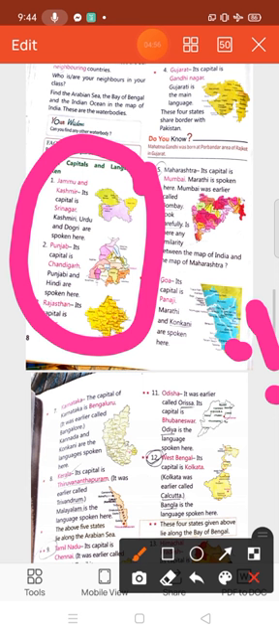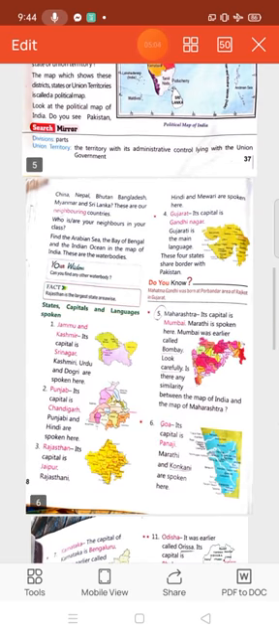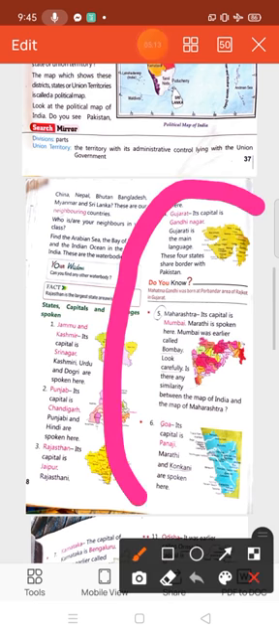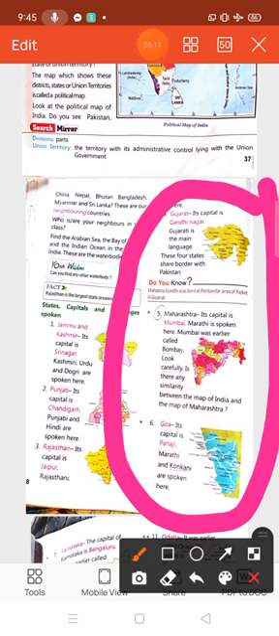Okay, students, I am going to read this part now, so keep your finger there. Number 4, Gujarat. Its capital is Gandhinagar. Gujarati is the main language. These 4 states share a border with Pakistan. Do you know Mahatma Gandhi was born at Porbandar in Gujarat?